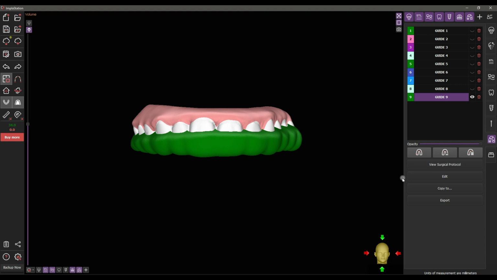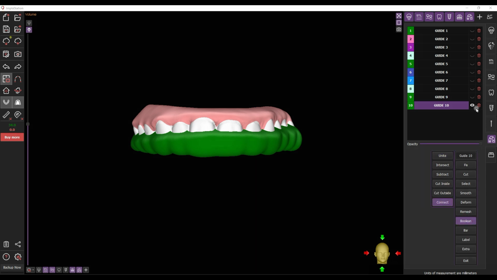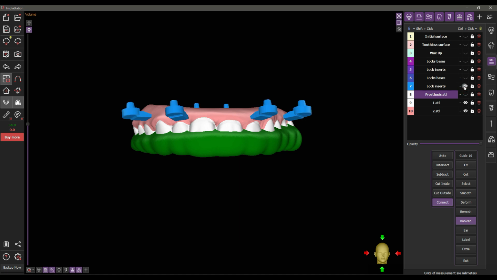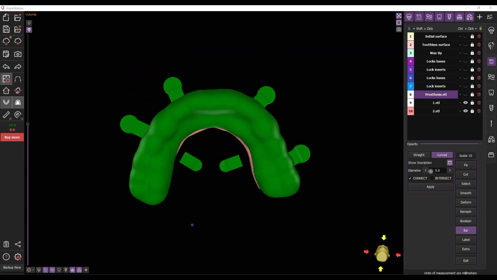Next, begin processing the generated guide. Open the editor and use the Boolean Connect tool to attach the locks. Then, using the bar tool, bridge the locks to the guide.